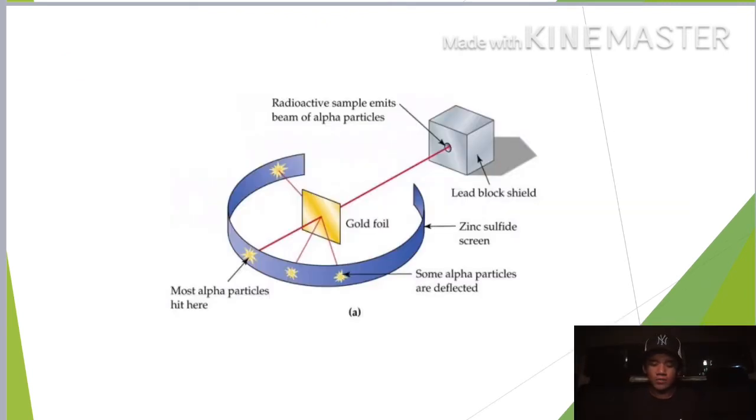Okay, this diagram shows the gold foil experiment. They have a radioactive sample, a beam of alpha particles, a lead block shield, and a zinc sulfide screen. Some alpha particles are deflected. Most alpha particles hit here.